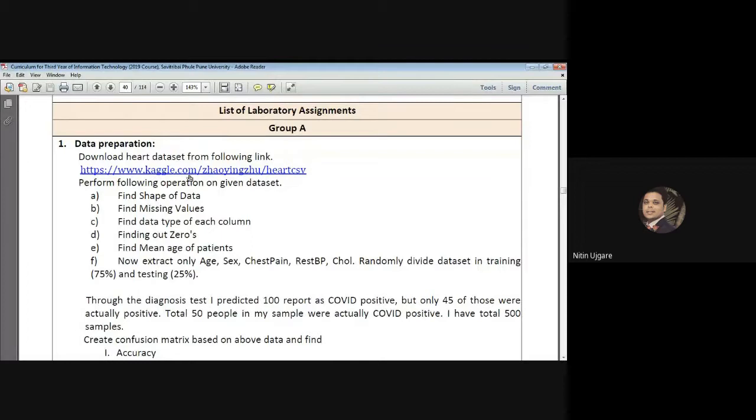Kaggle is the data resource where all the popular data sets are available, and you can see there are thousands of data sets available on this site. Kaggle is the single platform that provides different data sets for beginner data science practitioners or machine learning practitioners. So you have to go to this link. I'll just take you to the link.